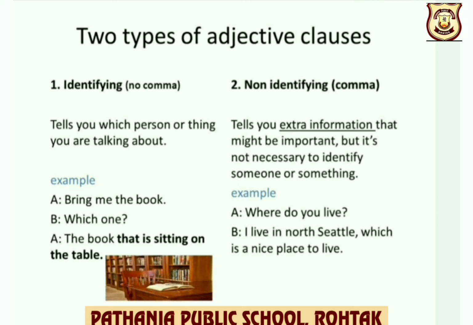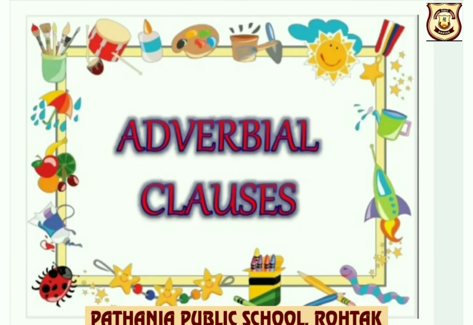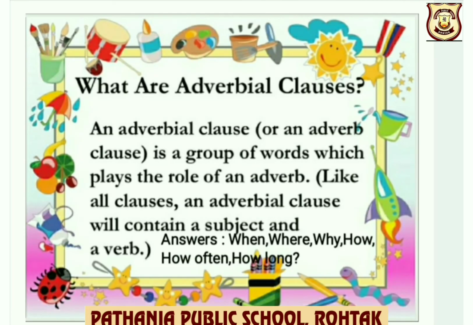Now let us discuss type 3, that is adverbial clauses. What are adverbial clauses, children? An adverbial clause or an adverb clause is a group of words which plays the role of an adverb. Like all clauses, an adverbial clause will contain a subject and a verb. We know, children, a clause consists of a subject and a verb. In a similar way, an adverb clause also consists of a subject and a verb.